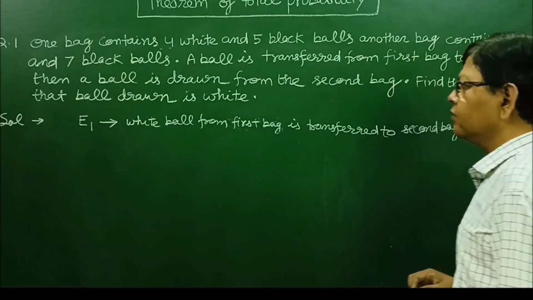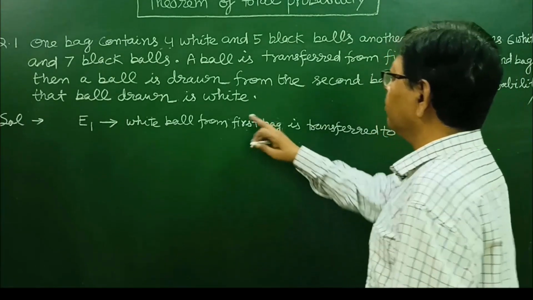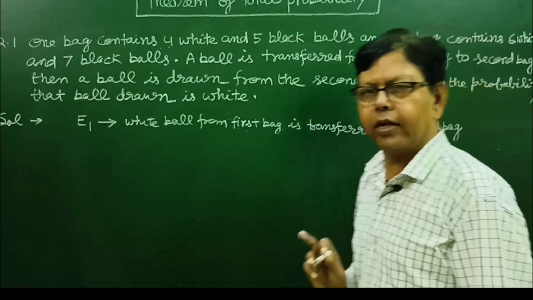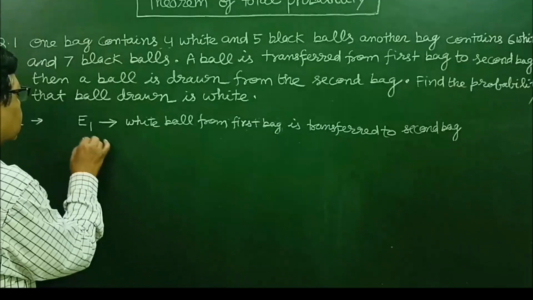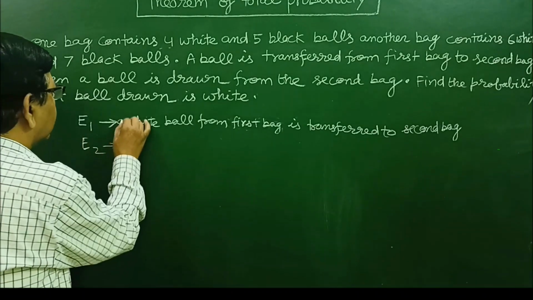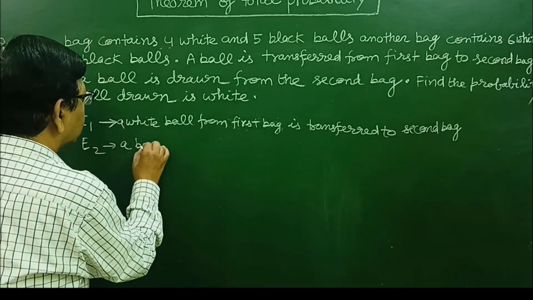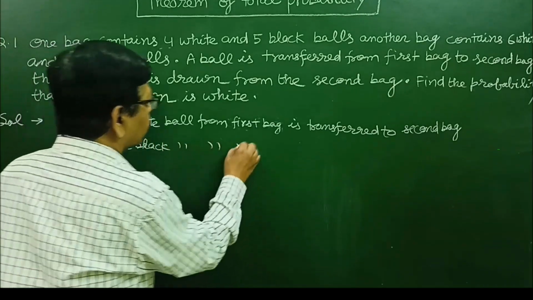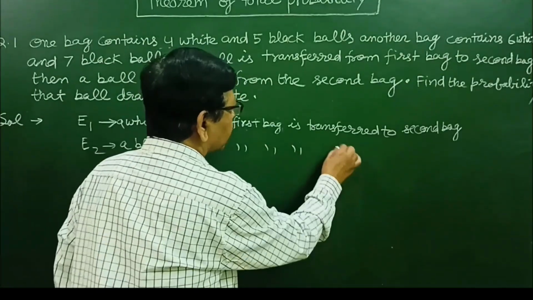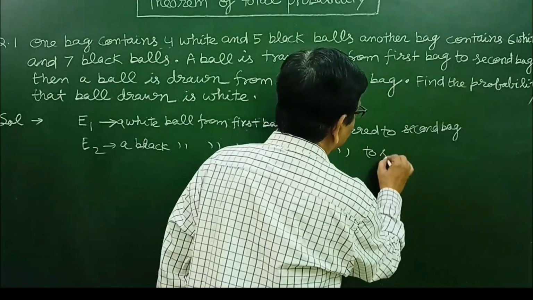Another possibility is that the black ball is transferred from first bag to second bag. So E2 is the event that a black ball from first bag is transferred to second bag.